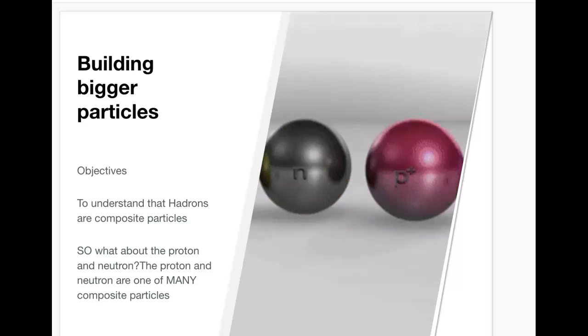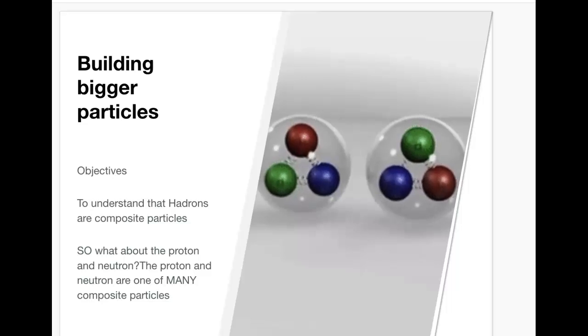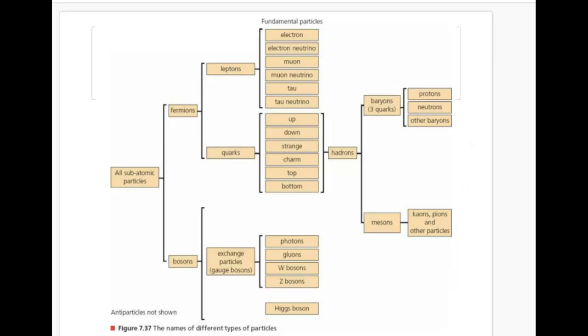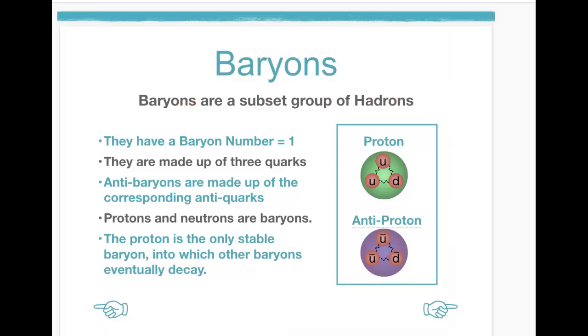So in this lesson, we're going to talk about some bigger, more complex particles called hadrons. If I just recap, remember you had fermions, which were matter particles, and those were leptons and quarks. Hadrons are made up of a combination of quarks. So let's start with baryons. Baryons have a baryon number of 1 because in the world of experimental science, baryons came first.